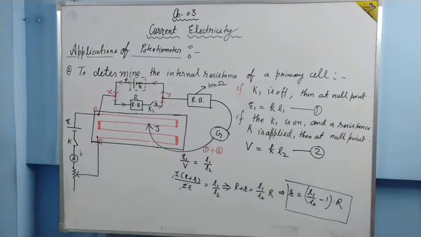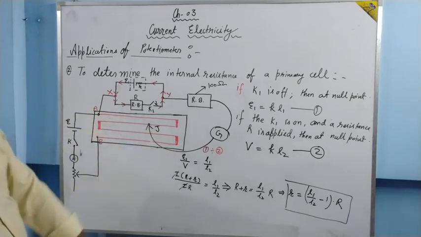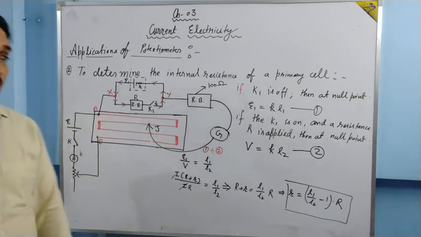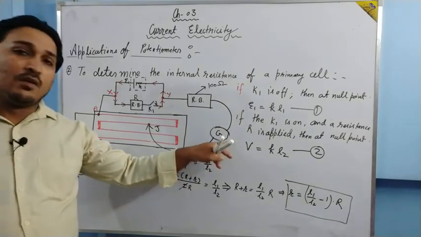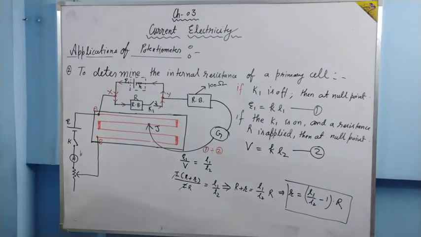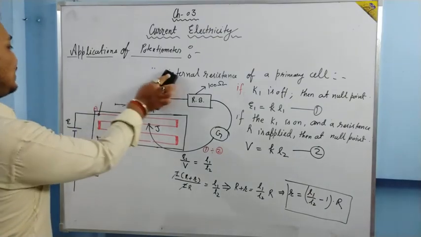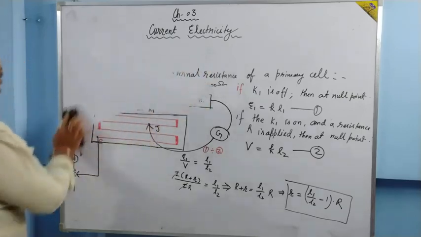Now there are some definitions. Only one definition, that is the sensitivity of potentiometer, and that we have done already in meter bridge also. When we say this potentiometer is sensitive, it is when the galvanometer shows a large deflection for a small variation in voltage. In that case, we say that the potentiometer is sensitive. So this is all about potentiometer.